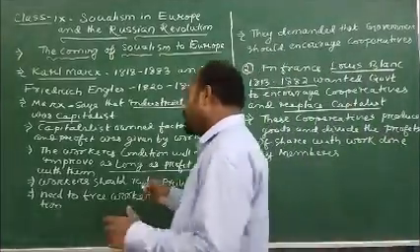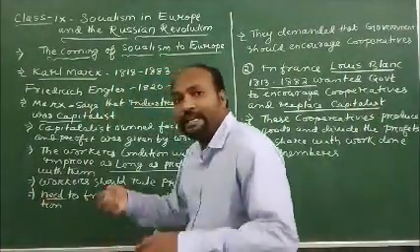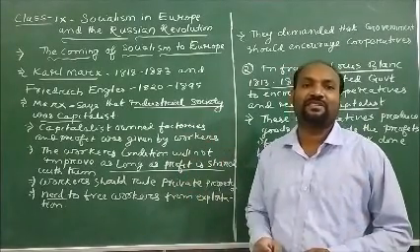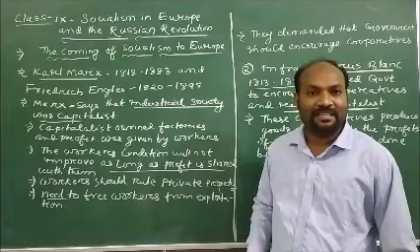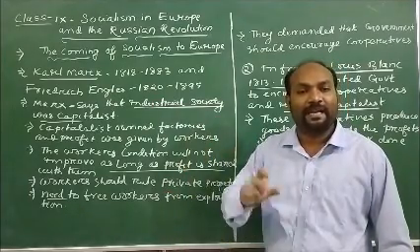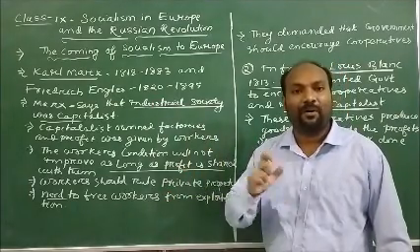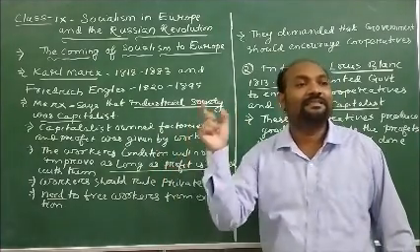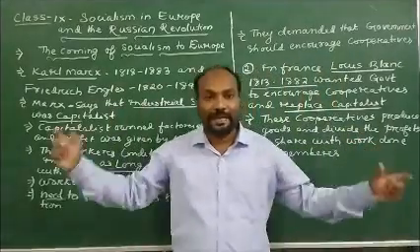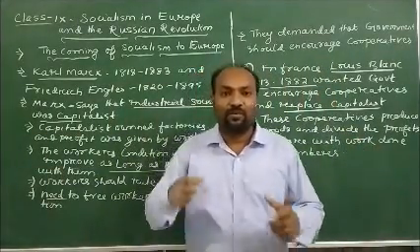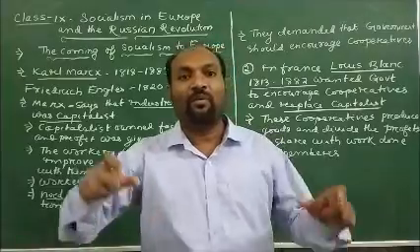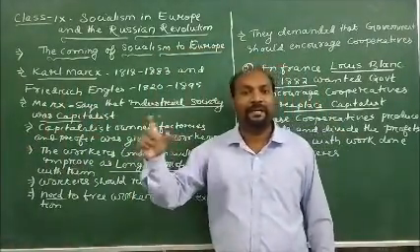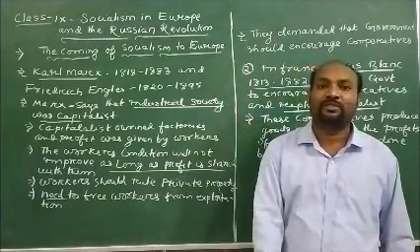And what we need to do here is free the worker from exploitation. Because the capitalists are using the worker, making profits, having development and progress, but at the same time the workers are remaining in the same place. That is the reason economic inequality is found in the society. So what the capitalist, the industrialist owner, should do is give the profits of income to the worker too.